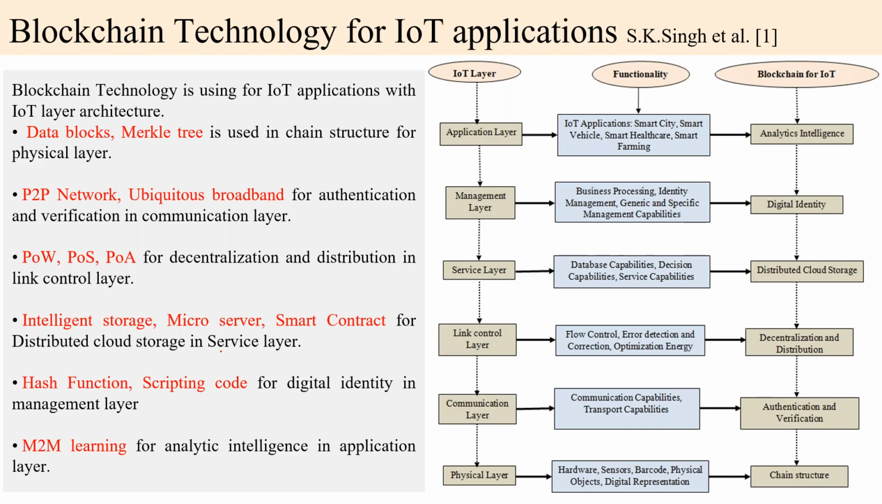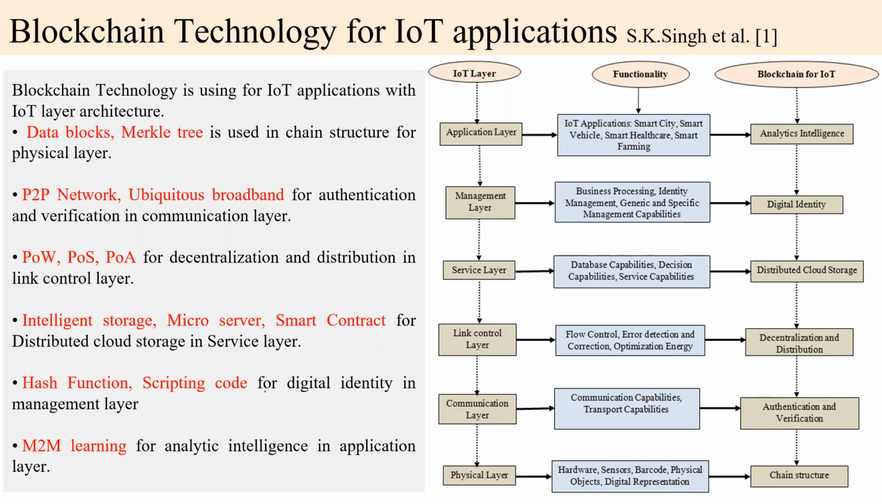And the next is the management layer. The management layer uses the blockchain concept of digital identity. A digital identity is provided by the hash function. The hash function is like a mathematical puzzle. The mathematical puzzle is solved by the miner node or scripting code. Scripting code is also used in smart contracts.